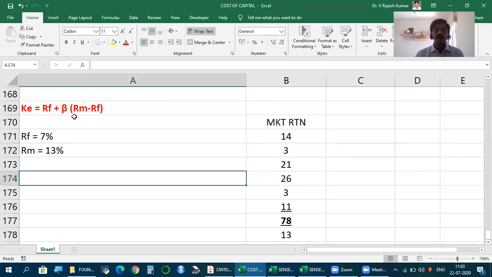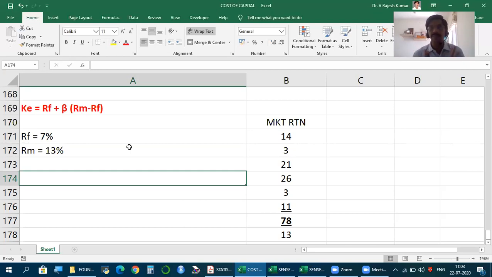But there's something more important we need to find the cost of equity: beta. Now, what is beta? It is a measure of sensitivity. It measures, with a change in the market, what will be the change in the stock. So if so much is the market return, what will be the stock return?